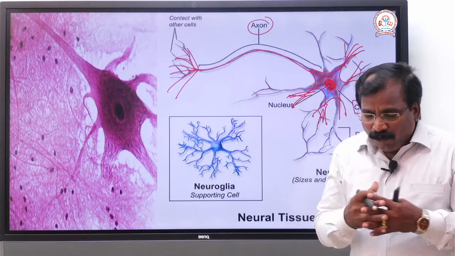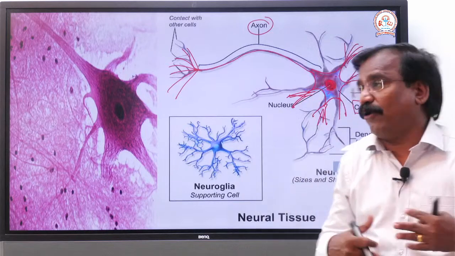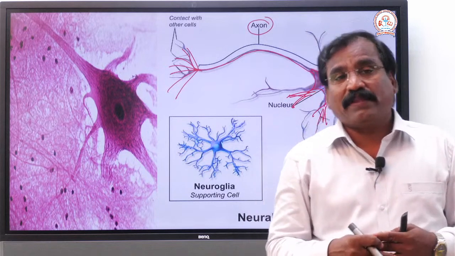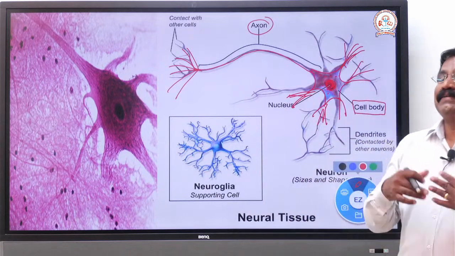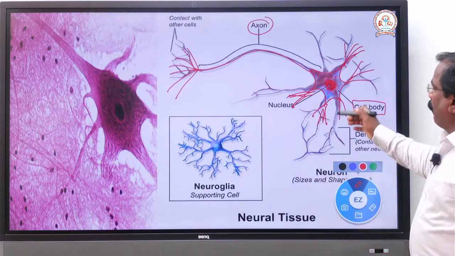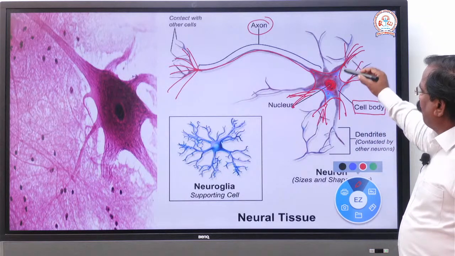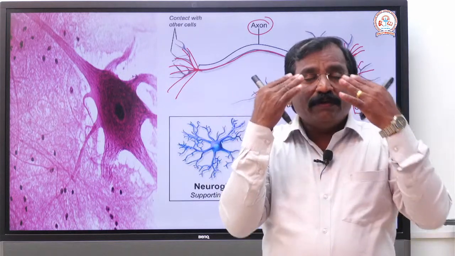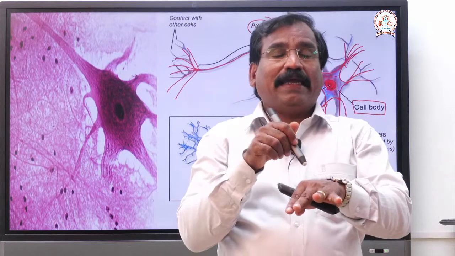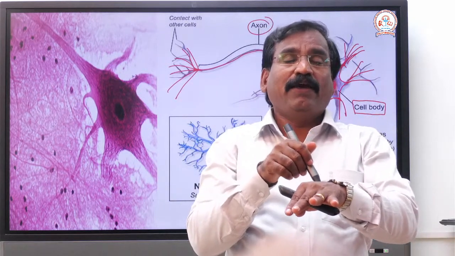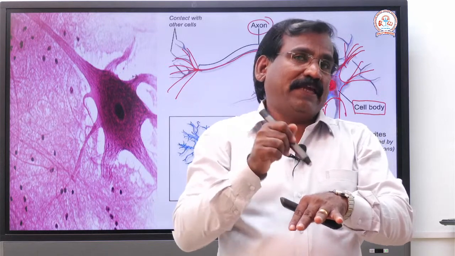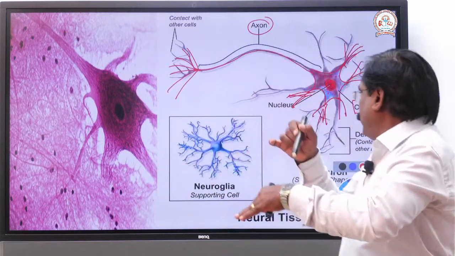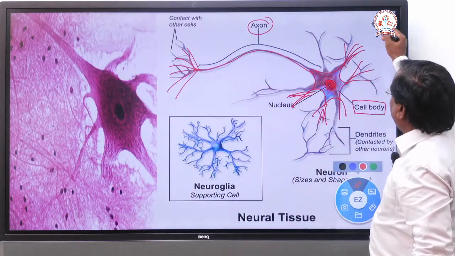Now, how does it work, what is the function, how does it conduct? Already you said it is excitable. It is responsible for the conduction of impulses. How does it conduct? Listen, this is the head. Suppose anyone touches you, you close your eyes and touch with the help of a pencil or anything, you can feel some object touching your skin. How? When it is pressing, a stimulus is created in the skin, and that stimulus reaches